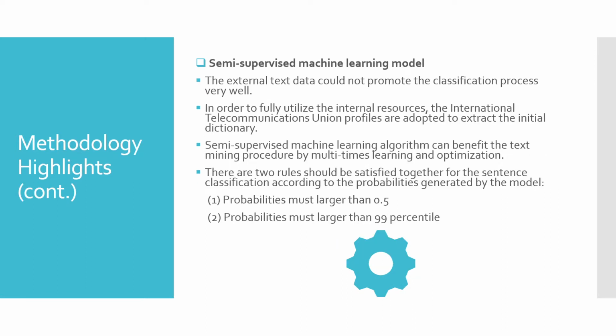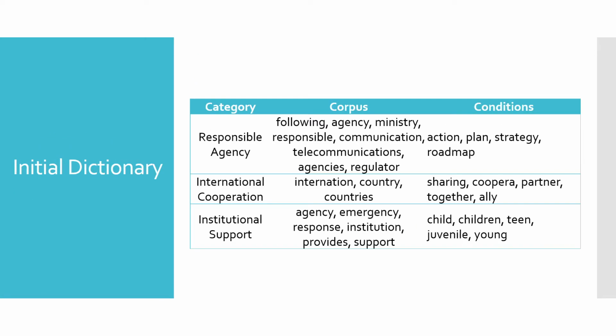We use a semi-supervised machine learning model in our project because we suppose the external text data could not promote the classification process very well, and the semi-supervised machine learning algorithm can benefit the text mining procedure by multi-time learning and optimization. This slide displays a sample of our initial dictionary.